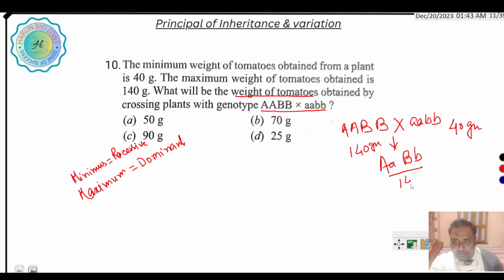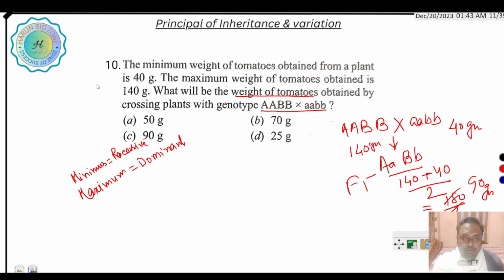So 140 plus 40 by 2, that is 180 by 2, that is 90 gram. So in the F1 generation the progeny tomato size is 90 gram. It is the correct answer.